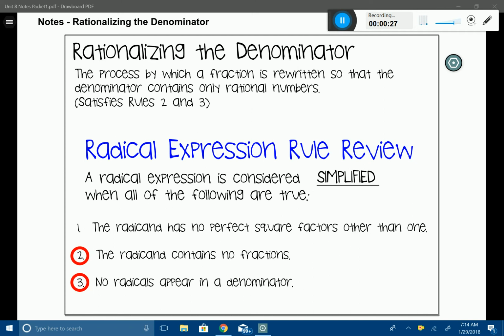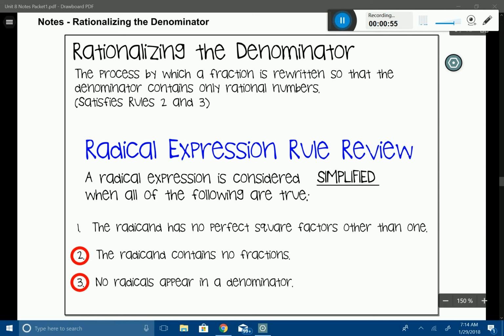Before, we focused on rule 1. Now we're going to be focusing on rules 2 and 3. So let's go ahead and review those rules here. Just as a review for number 1, we already talked about this when we simplified radical expressions. The radicand has no perfect square factors other than 1. That was basically when we took a number and broke it into square root of 2 and square root of 25, and we were able to simplify that down. Now, we're going to be focusing most of our attention today on 2 and 3.